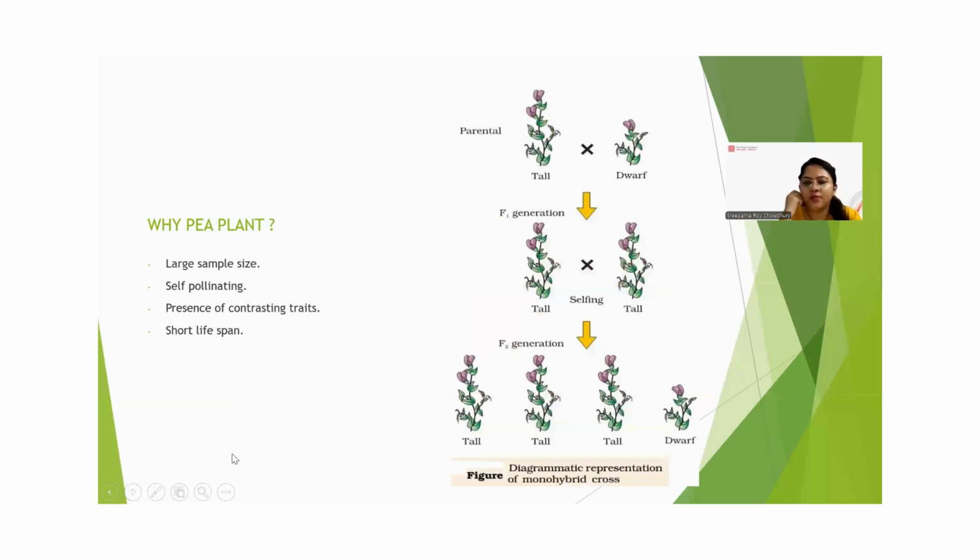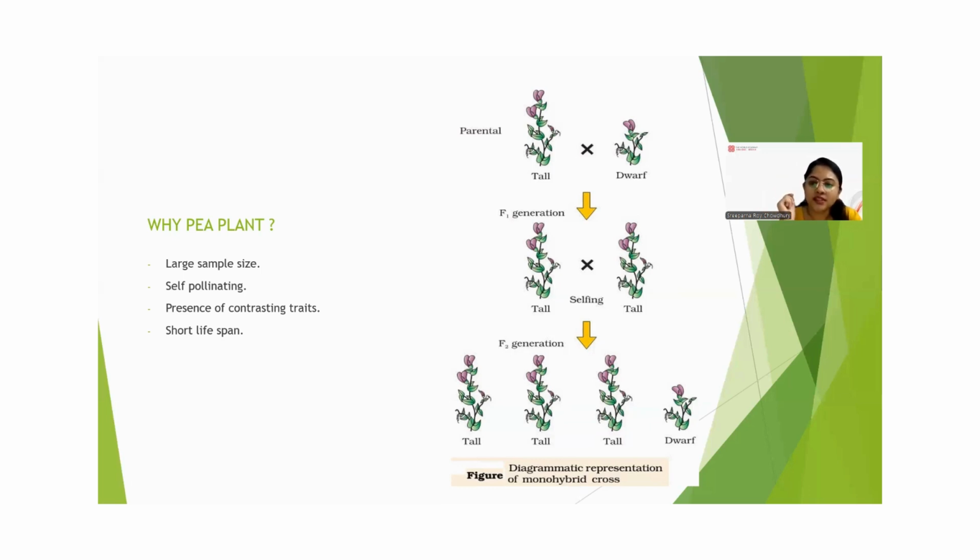There are so many flowering plants in nature, right? But why particularly the pea plant? Because he used to love mutton paneer? No. There are some reasons behind choosing the pea plant: this plant gave a large sample size.